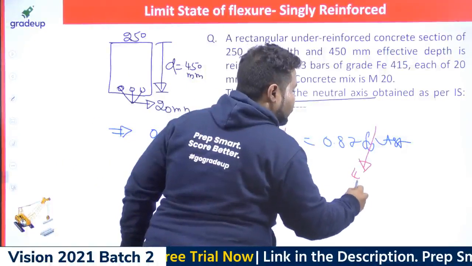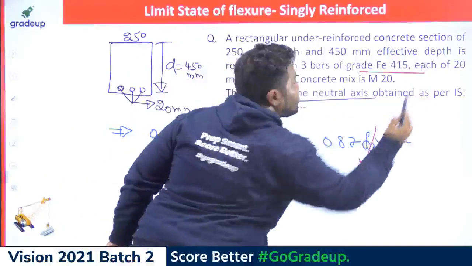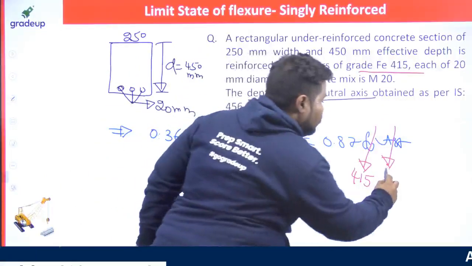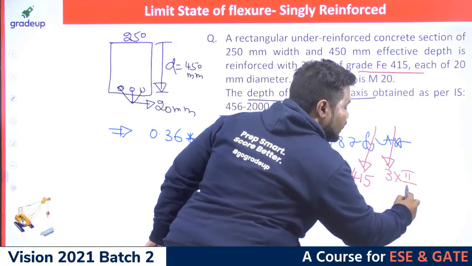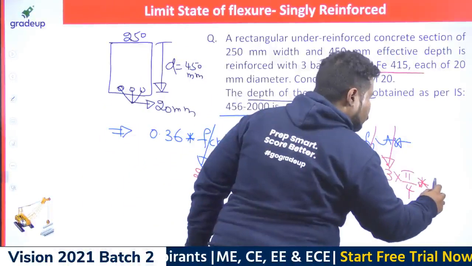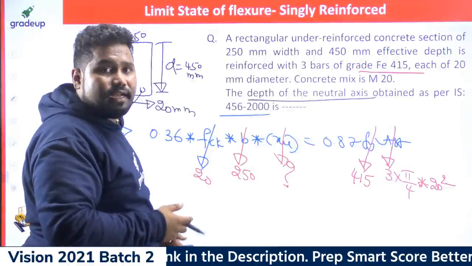Fy is Fe 415, right? It was given as Fe 415. And AST is 3 rods of 20 mm dia. So 3 into the cross sectional area of a single rod, which is 3 into pi by 4 into 20 square. So you will get the answer directly, right?